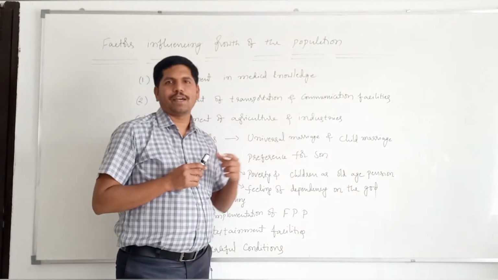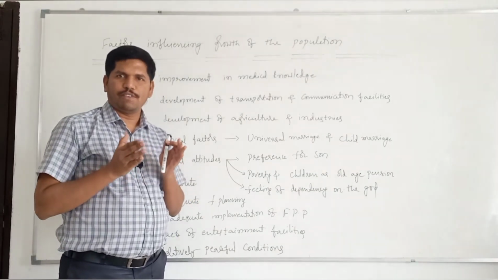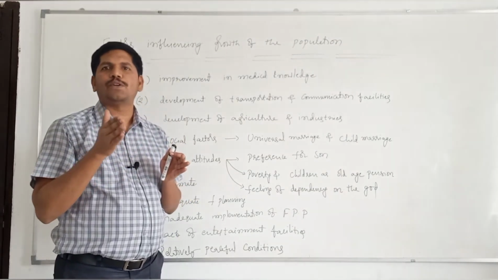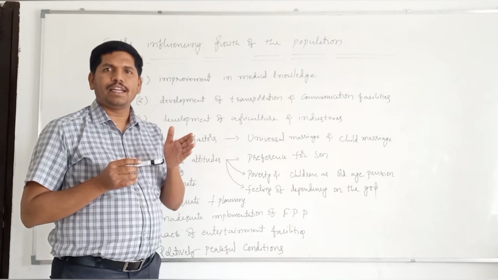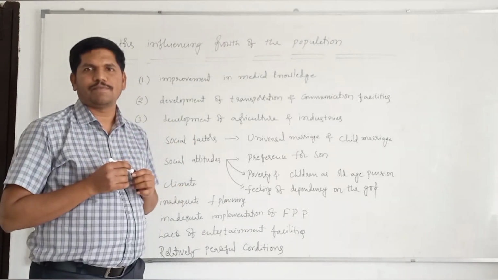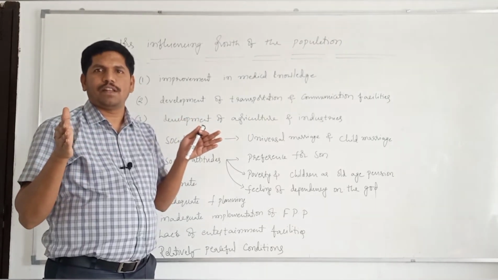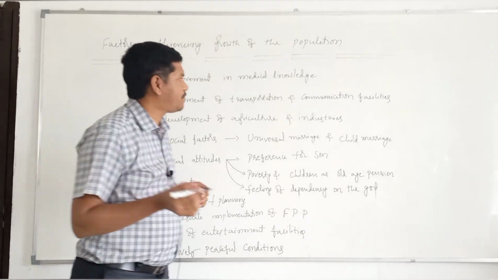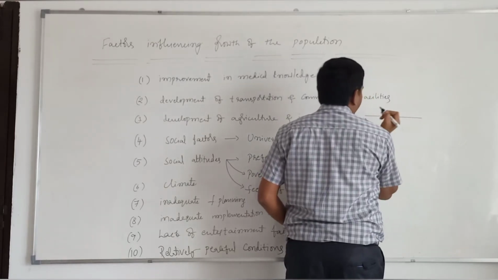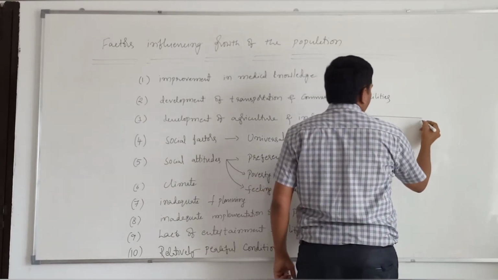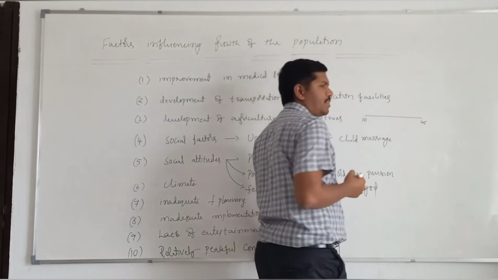Apart from that, child marriage. Because of child marriage, the females are pushed into an active reproductive period. Because of early entry into the active reproductive period, the active reproductive span in the life of a female is increased. Let me explain. Let us assume a female comes to sexual maturity at the age of 10 years and her sexual maturity ceases at the end of 45 years, generally around 45 years.